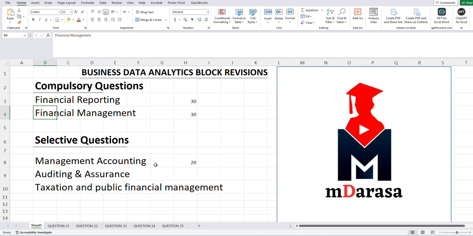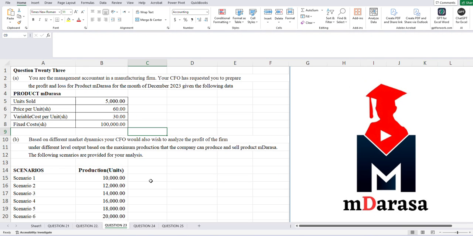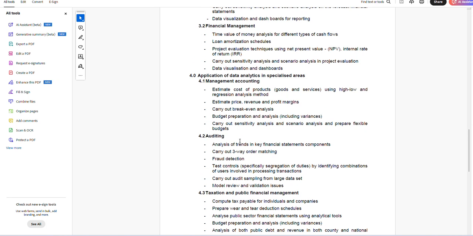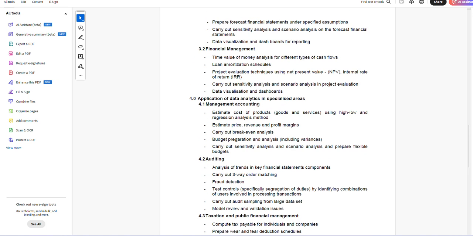So looking at this, we are having basically the selective, and our focus today will be on management accounting. So in our block model paper, we go to question number 23. If I told you to check management accounting, even based on your syllabus here, you realize that management accounting has only four main segments, other than the sensitivity and scenario analysis.